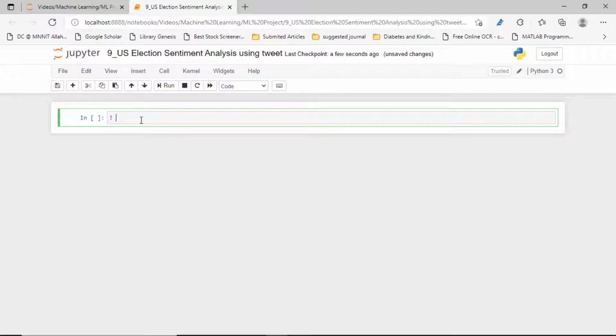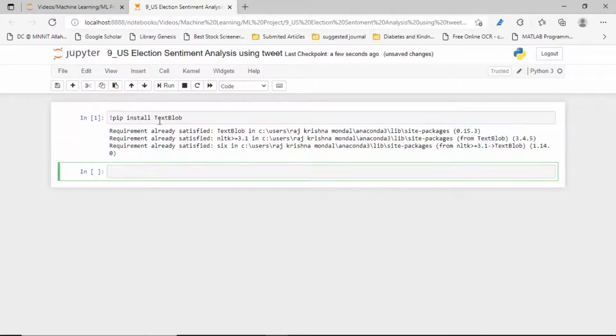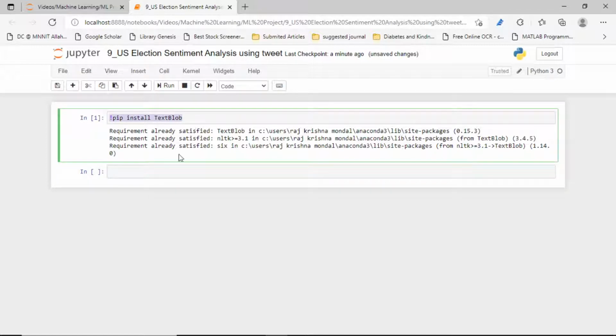You can install the library from here also: an exclamation sign, then pip install, then the name of that particular library, textblob. I have already installed it, so it shows the requirement is already satisfied. You can install easily from here, just write that code.